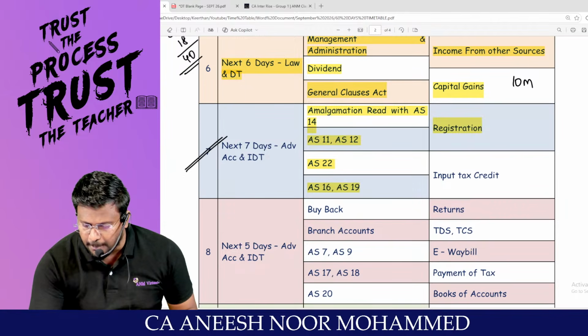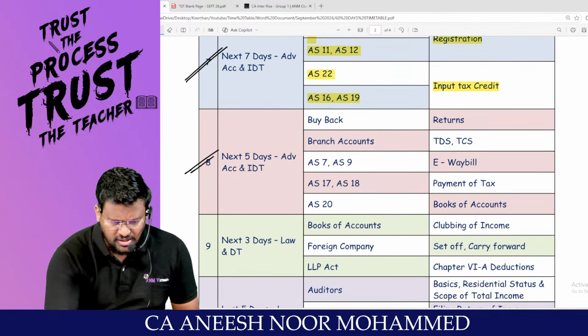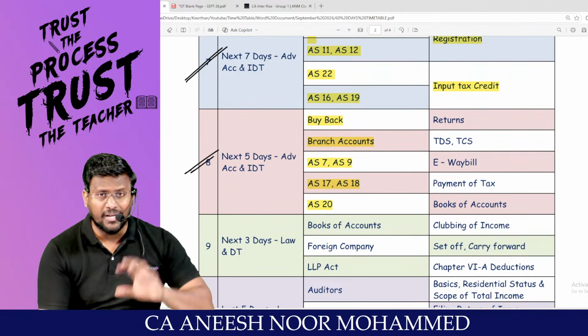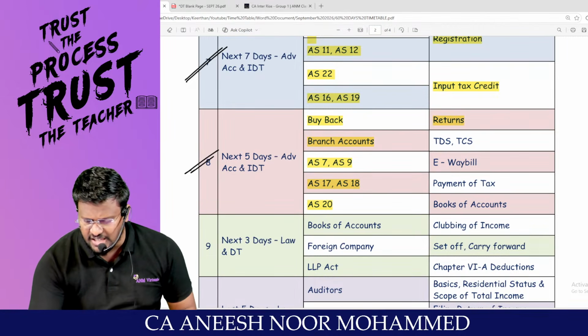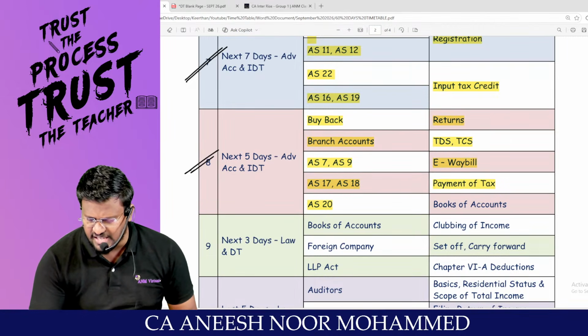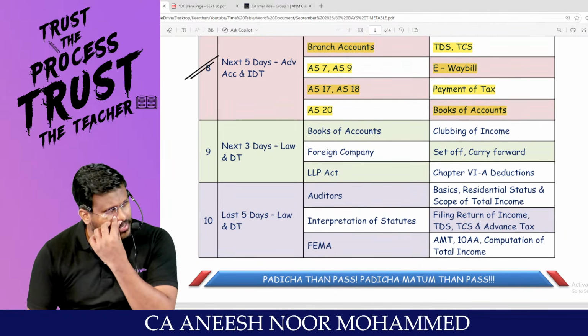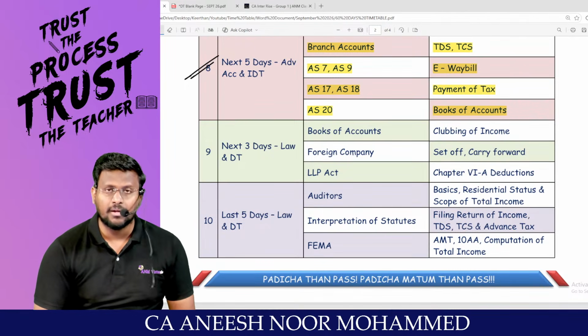And in IDT, come back to registration and ITC. For the next 5 days, close off advanced accounting by doing buyback, branch, and AS 7, 9, 17, 18 and 20, the remaining accounting standards. And in IDT, procedural aspects such as returns, TDS, TCS, e-way bill, payment of tax, books of accounts, etc. That's it. We are having a very small pending portion in law and DT.